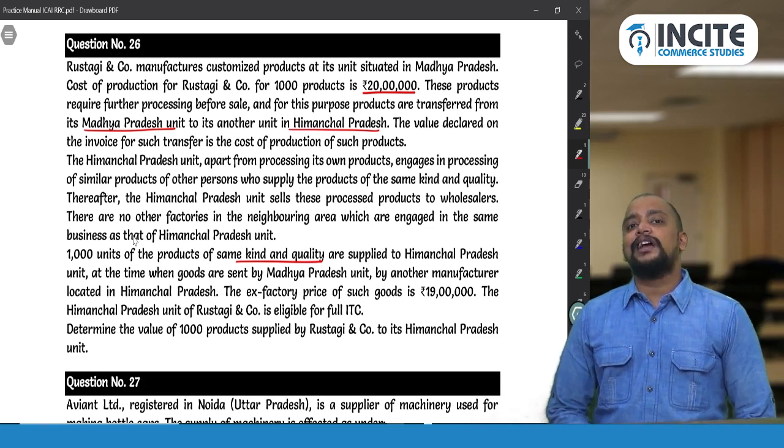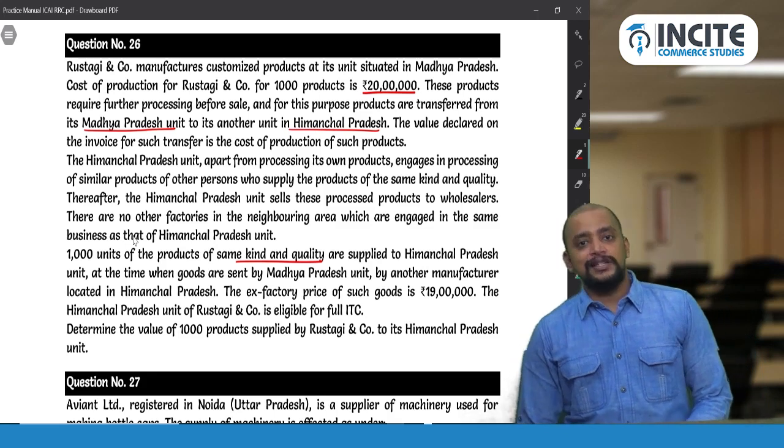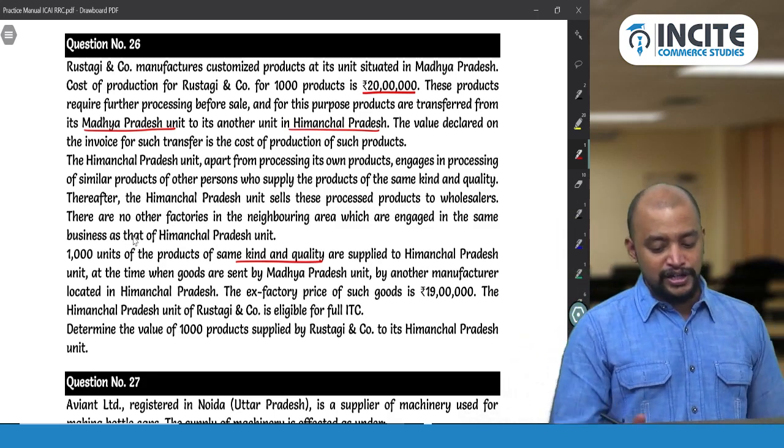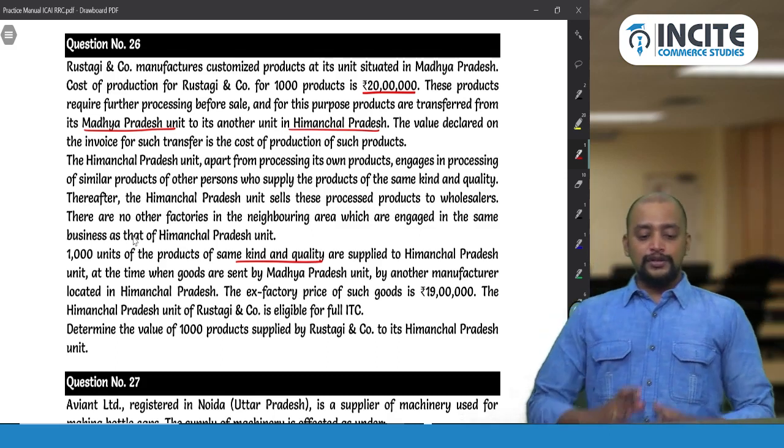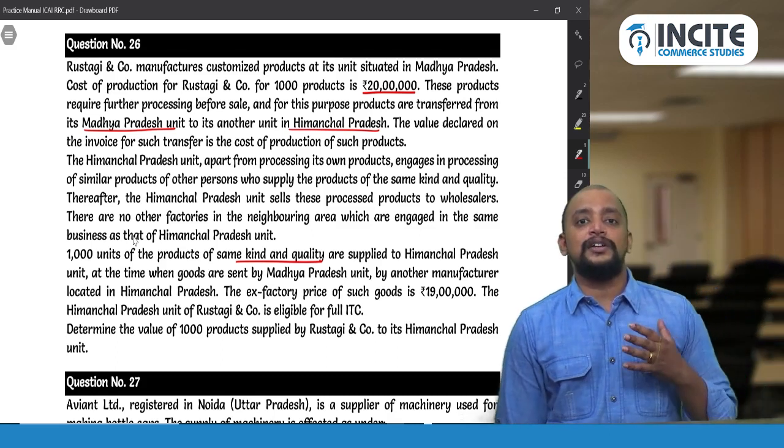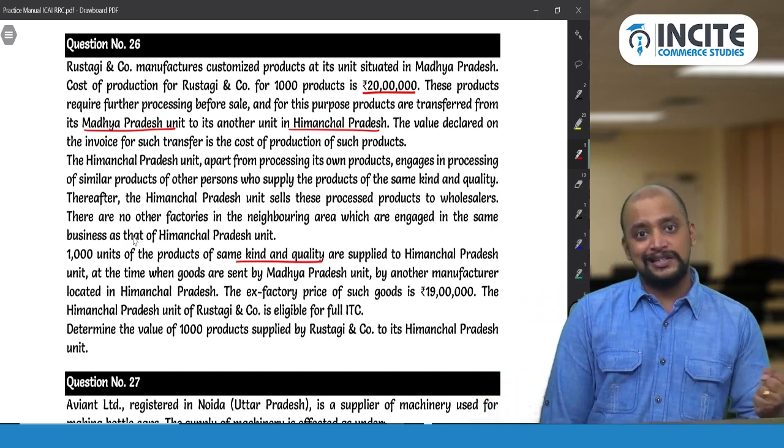Then what should be taken as the value? Cost plus 10%. So cost of production is 20 lakhs plus 10%, 22 lakhs will be taken as the value. So this is a question related to valuation rules that can be asked, tested in the exam. Okay.